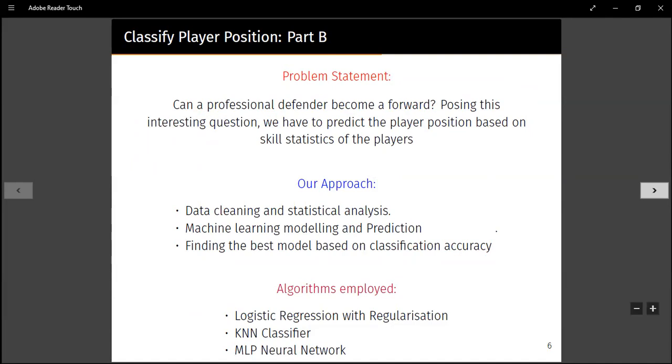Right. So Part B of this problem statement required us to identify different player positions which could be predicted for a player in the FIFA 2020 dataset based on the data of the player in the FIFA 19 dataset. We also needed to find out whether a professional defender could become a forward player. And so, for our approach, the first thing that we needed to do was to have a look at the data and clean it up.